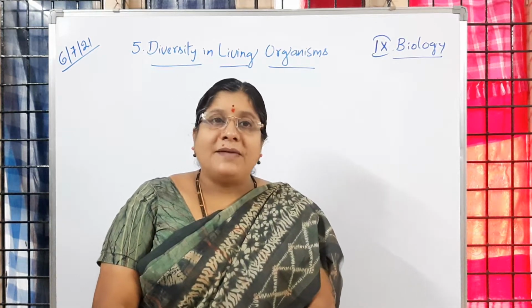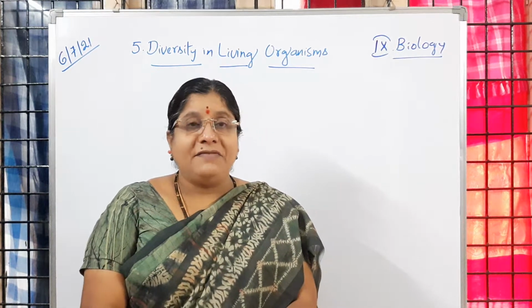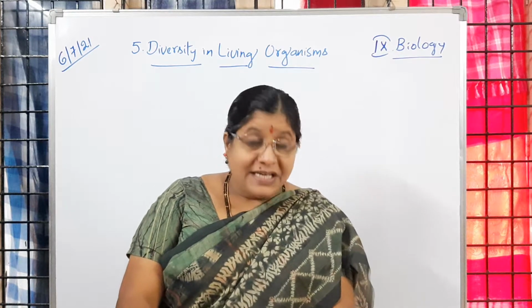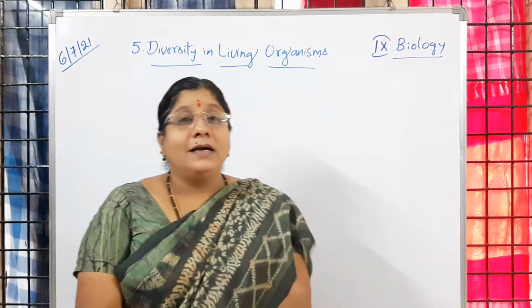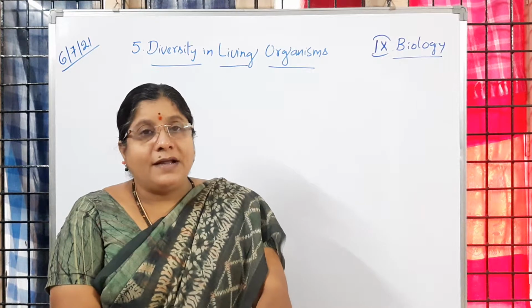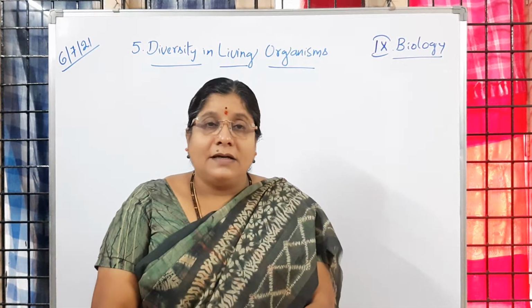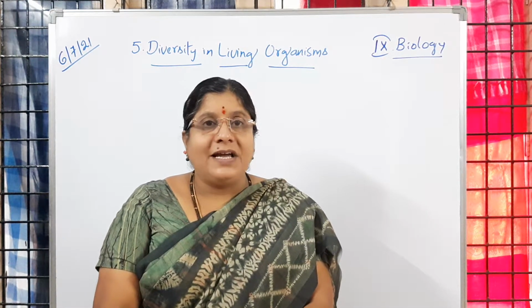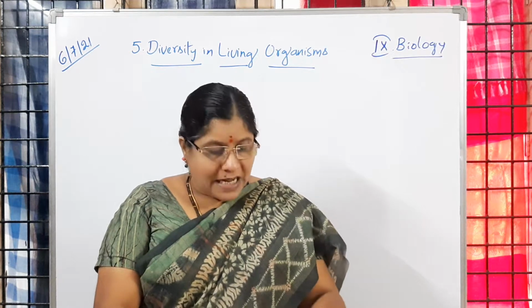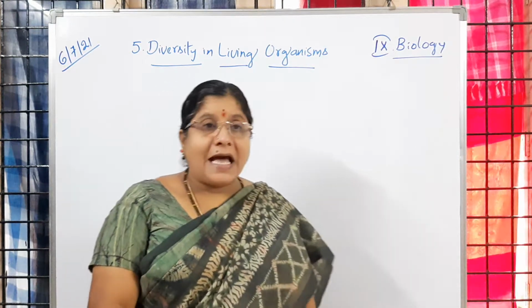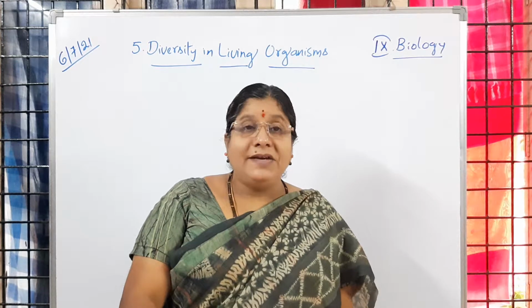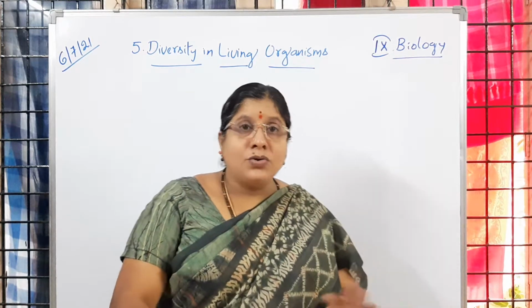So these cryptogams, non-flowering plants, are again divided into two categories. One is bryophyta and second one is pteridophyta. Here the structure, the plant body, has been taken into consideration for classifying them. Bryophytes have false roots and leaves. So exactly they are not roots or leaves.